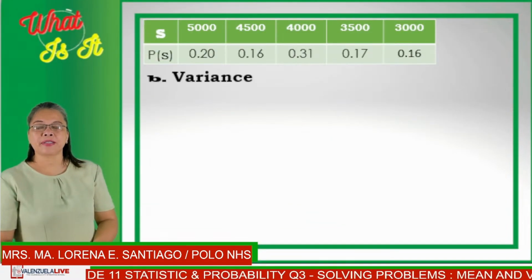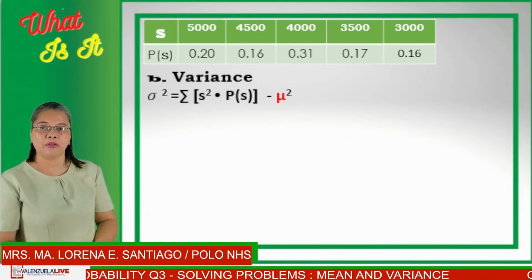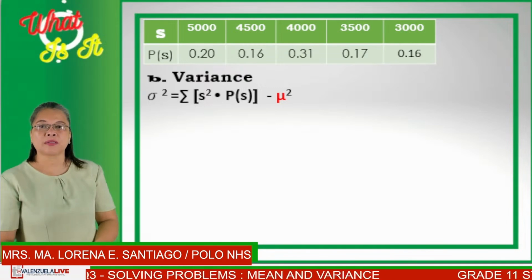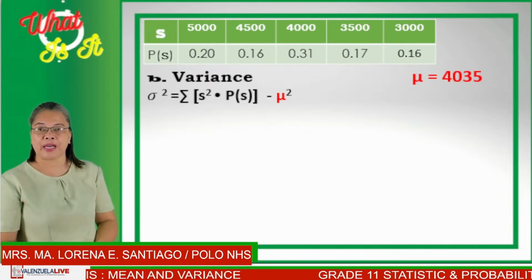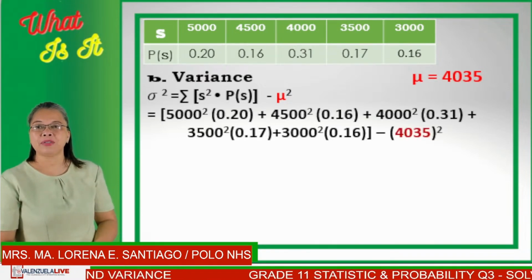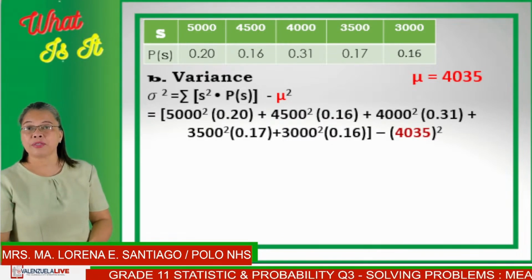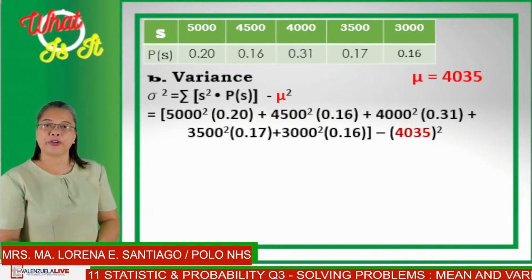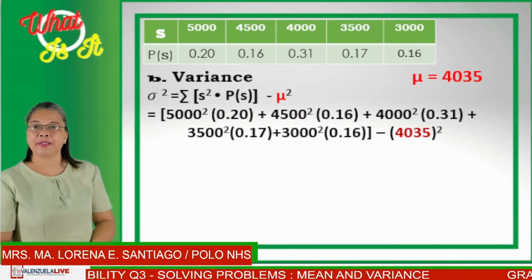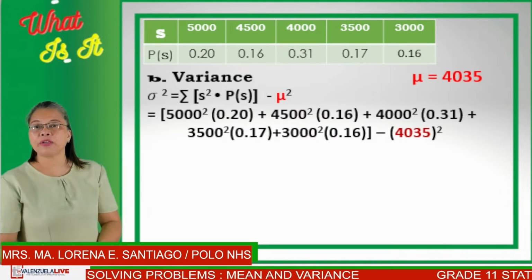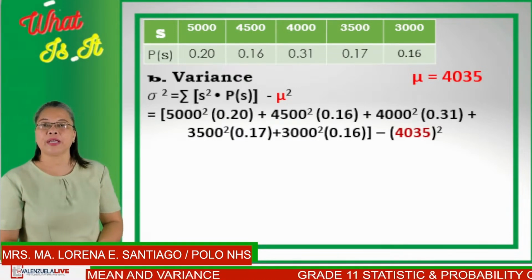For the variance, we will be using the formula, the summation of S squared times P of S, and then subtract the square of the mean. So you will get 5,000 squared times 0.20 plus the square of 4,500 times 0.16 plus the square of 4,000 times 0.31 plus the square of 3,500 times 0.17 plus the square of 3,000 times 0.16, subtract then the square of 4,035.